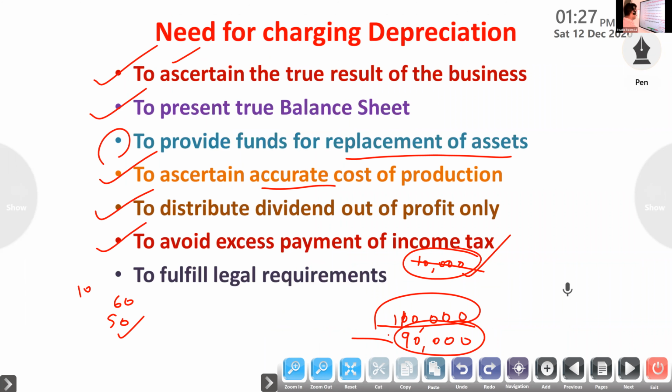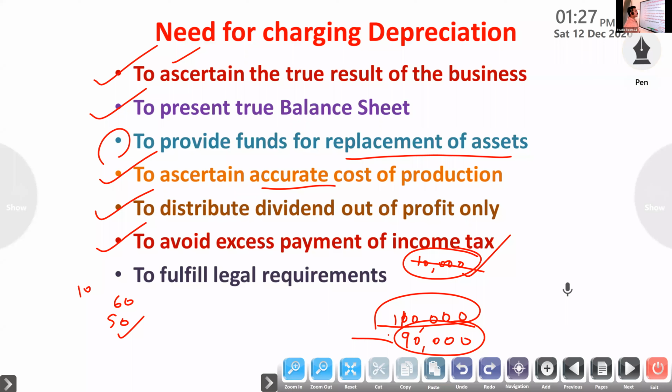Okay. So in every point they are telling, you have to include the depreciation to ascertain the correct profit, to ascertain the correct financial position, to provide fund for replacement. So you have to keep reserve to ascertain the accurate cost. So in cost of expense, you have to include depreciation also. Then according to that only we will fix the sale price, then we will get more profit.